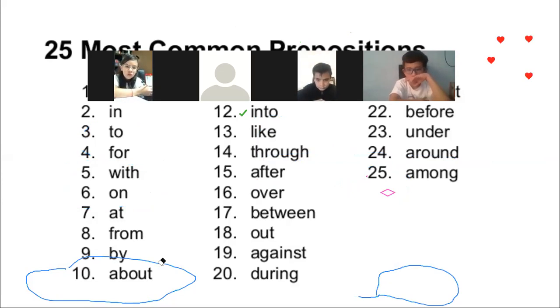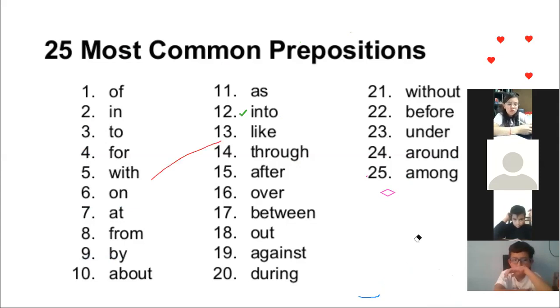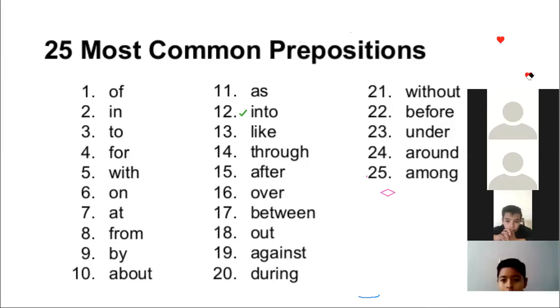Okay, so the most common prepositions are these. Of, in, to, for, with, on, at, from, by, about, as, into, like, through, after, over, between, out, against, without, before, under, around, and among, okay?